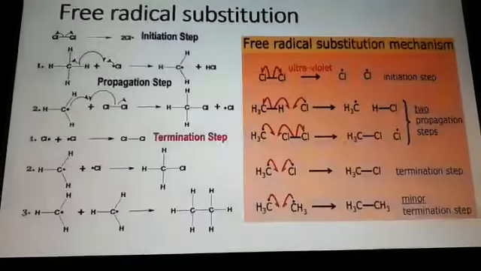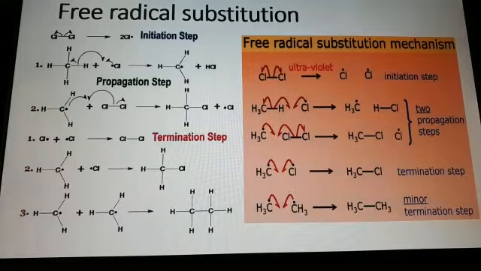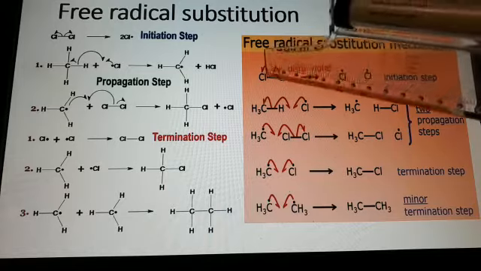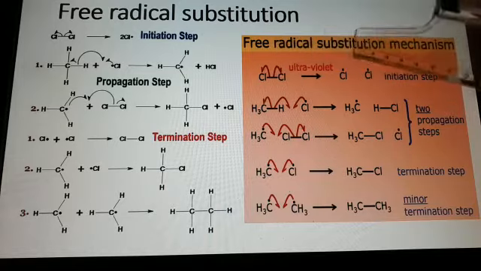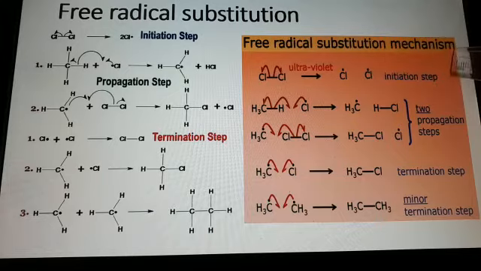The next one is free radical substitution. There are three stages to a radical reaction: initiation, propagation and termination. Here, for chlorine, the initiation step gives two chlorine atoms. Then there are two propagation steps. The chlorine atom reacts with methane, producing chloromethane.